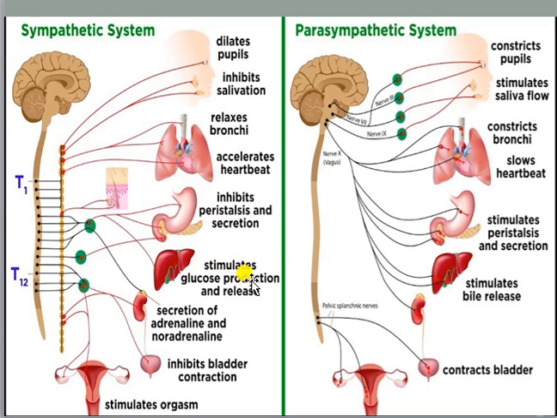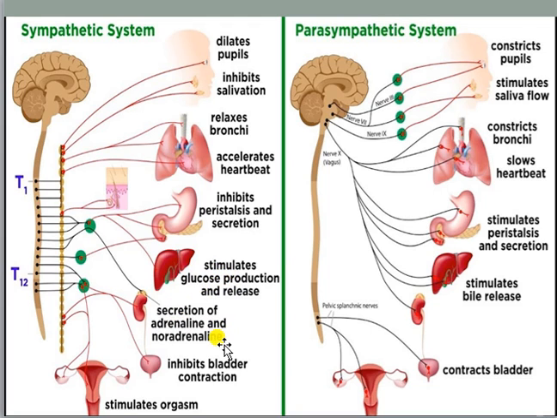It can stimulate glucose production in the liver, because within the liver glucose is stored in the form of glycogen. So that glycogen is broken down into glucose, and by using that glucose we can perform further activity, because if we get frightened by seeing an emergency condition, we have to run from that location.